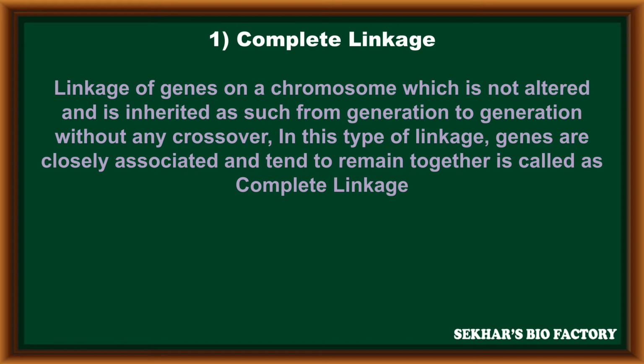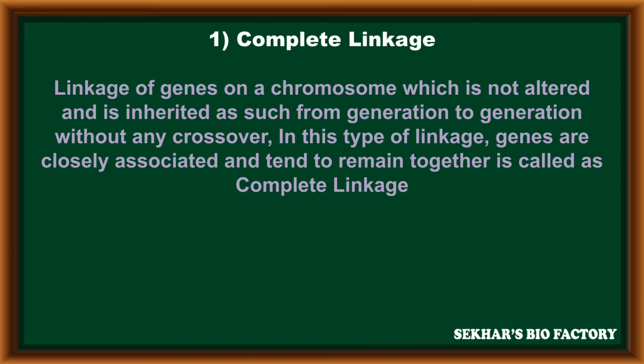The genes are closely associated and tend to remain together, physically associated without expressing any variation. This is called complete linkage according to Morgan.